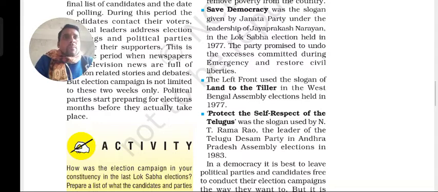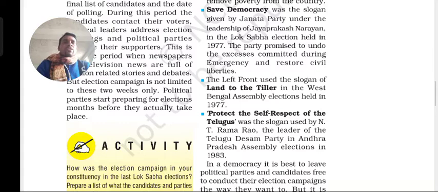Next, Protect the Self-Respect of the Telugus. This slogan was used by N.T. Rama Rao, the leader of the Telugu Desam Party in Andhra Pradesh, in the Andhra Pradesh Assembly election in 1983.